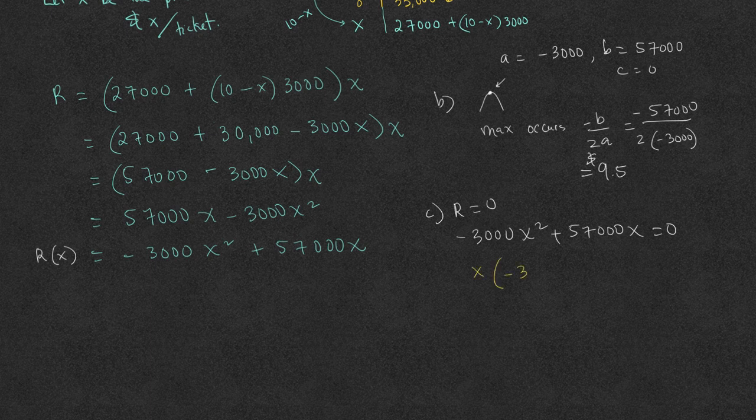We have x times negative 3,000x plus 57,000 equals 0. This is a zero product, so we would have x equals 0 or negative 3,000x plus 57,000 equals 0. x equals negative 57 over negative 3, which is 19. At the price of $19, there will be no revenue generated.